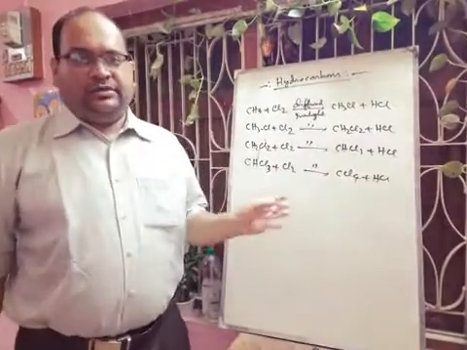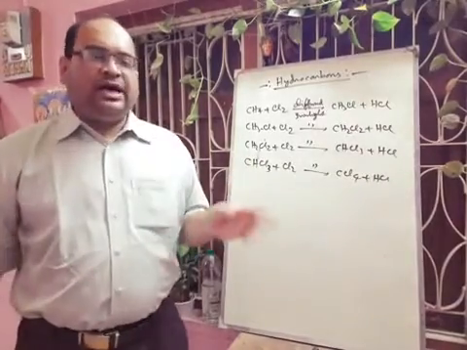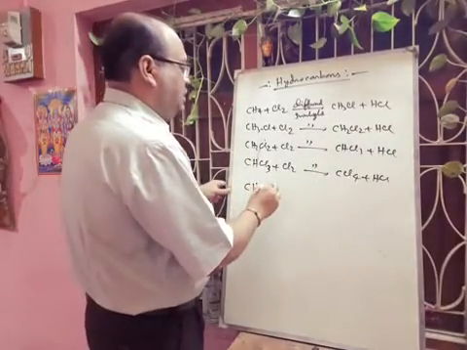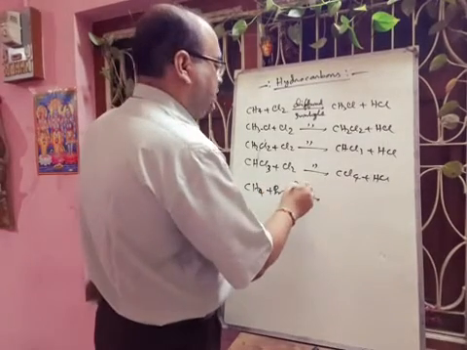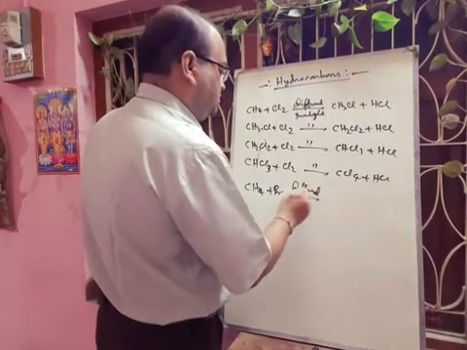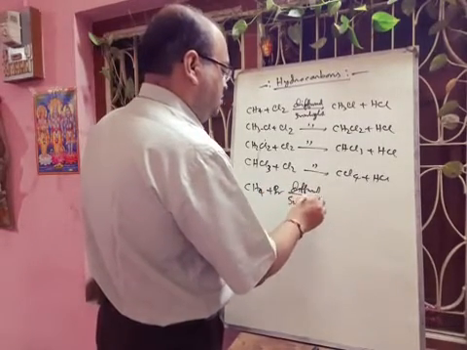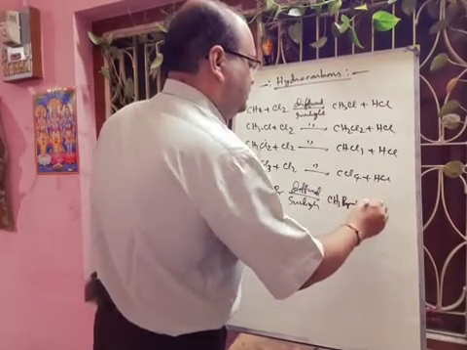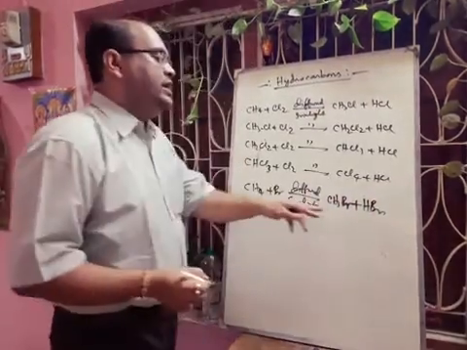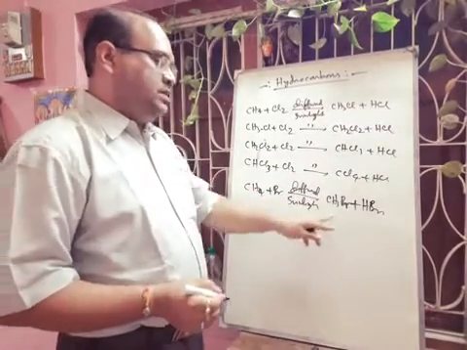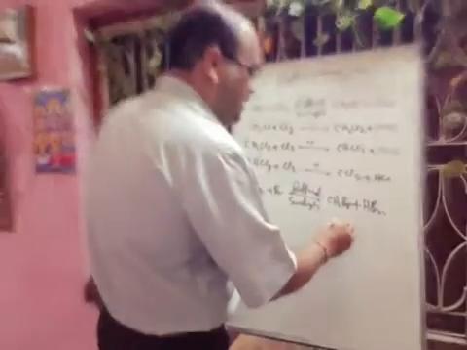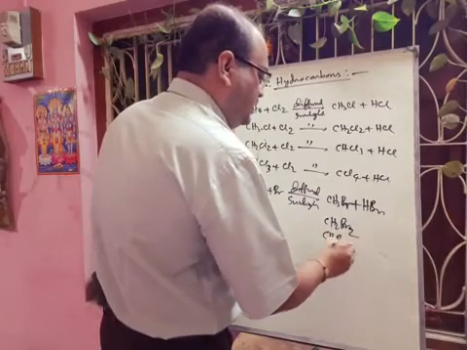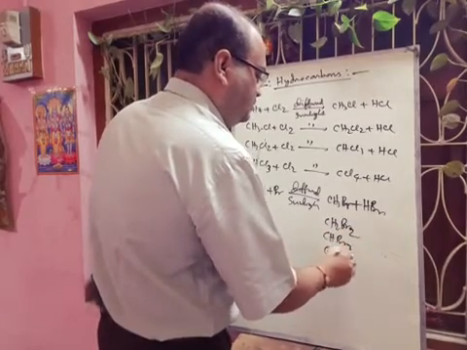And if we think about bromine, the same type of reaction will be there. One reaction I am showing you, that bromine and diffuse sunlight will give methyl bromide plus HBr. So in the same way, there will be a mixture of CH2Br2, then CHBr3, bromoform, then we get CBr4.